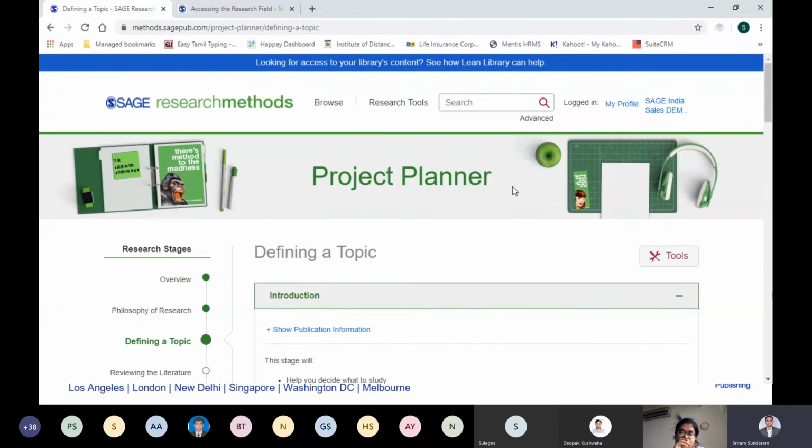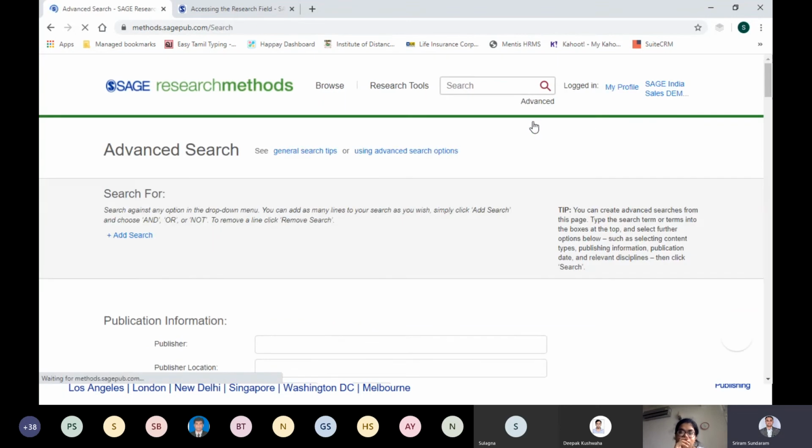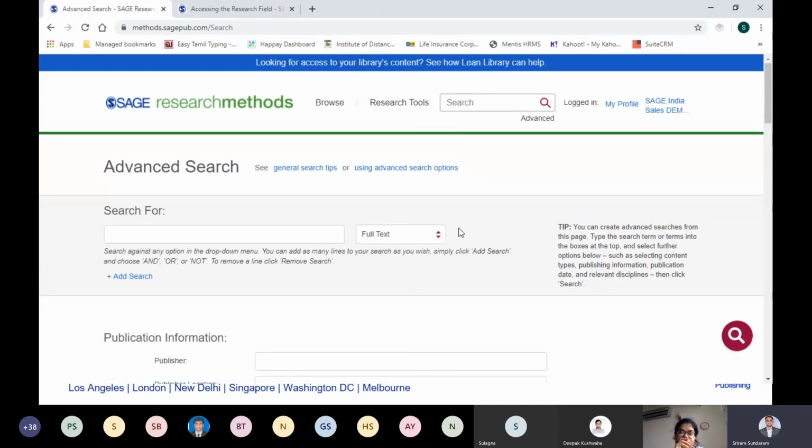What is a book all about, how to do a basic search, and how to get into the platform. I'll also talk to you about the advanced search feature. Click on advanced search. The primary difference between basic search and advanced search is that basic search you do with a simple keyword.